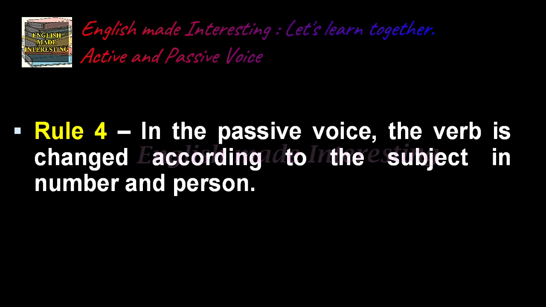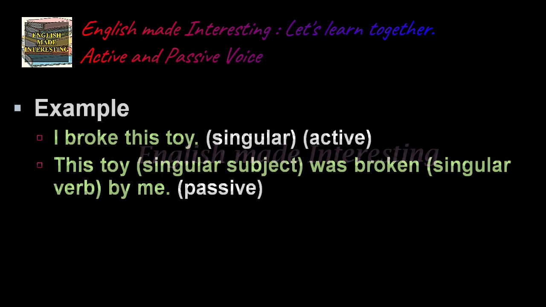Now over to rule 4. In the passive voice, the verb is changed according to the subject in number and person. Example, I broke this toy. It is singular and it is the active form. When you make it passive, this toy, which is a singular subject, was broken by me. Here was broken, it is again a singular verb.